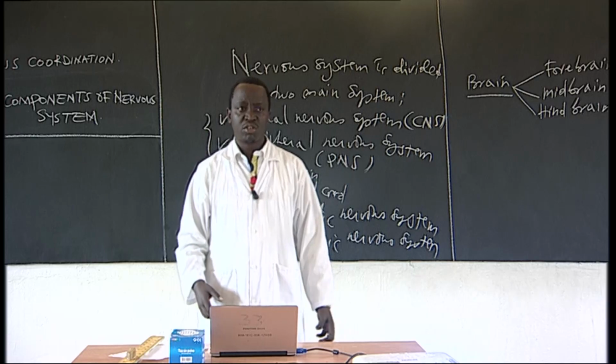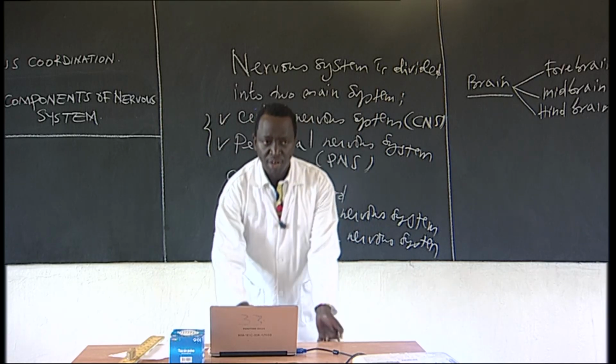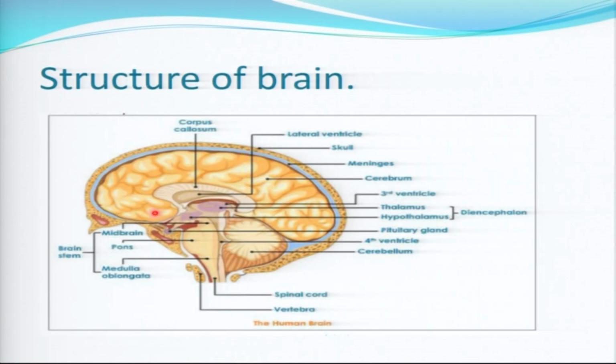So now, this is the structure of the brain. As I have said, this is our brain. We have the thalamus and hypothalamus on this side. We have the pituitary gland on this side. We have the cerebellum on this side. Here we have the spinal cord. This part, the yellow one here, all this part is the cerebellum.